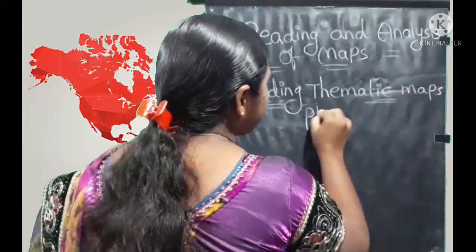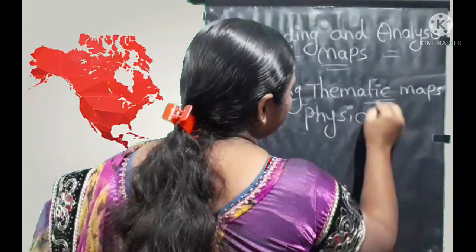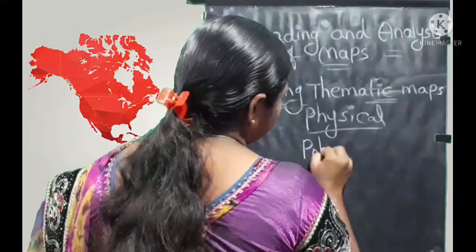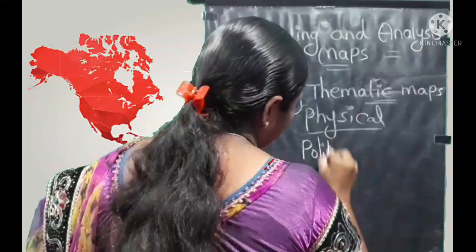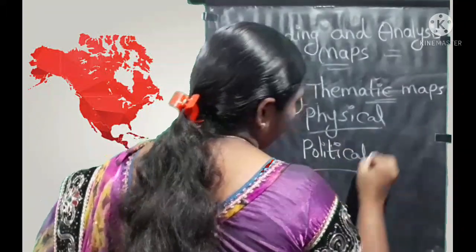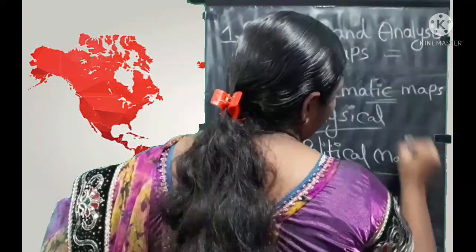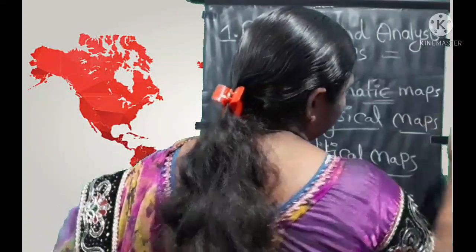Next one is political maps. Children, what are political maps? Political maps focus on identifying villages, towns and mandals, districts and states, countries and continents.